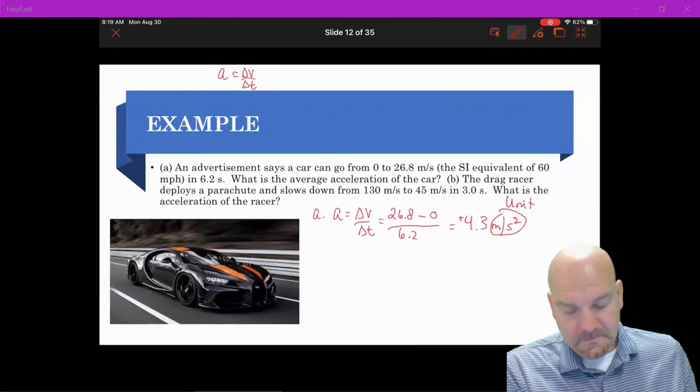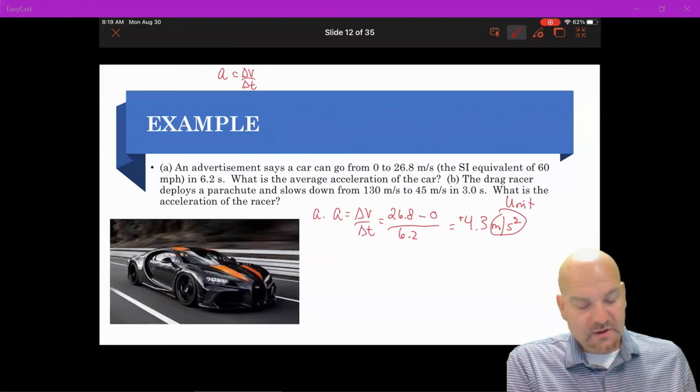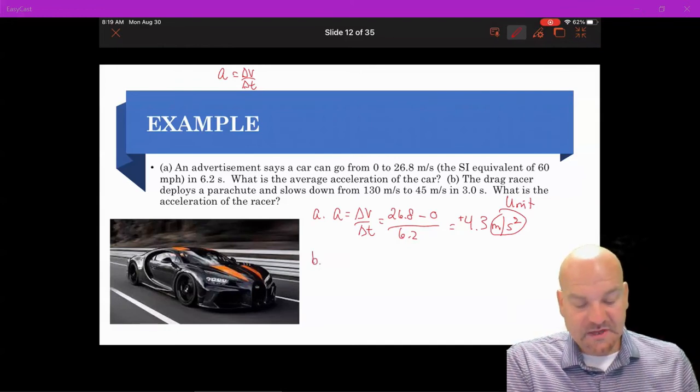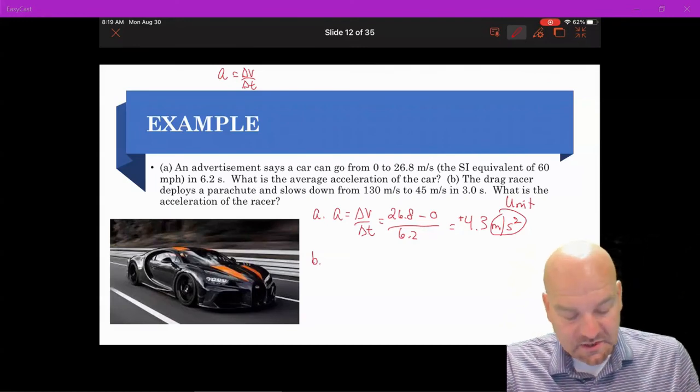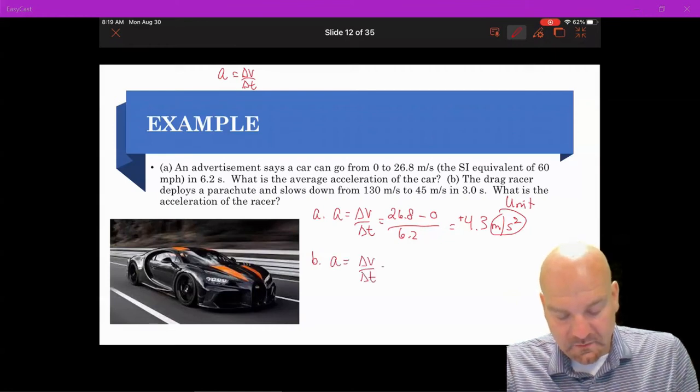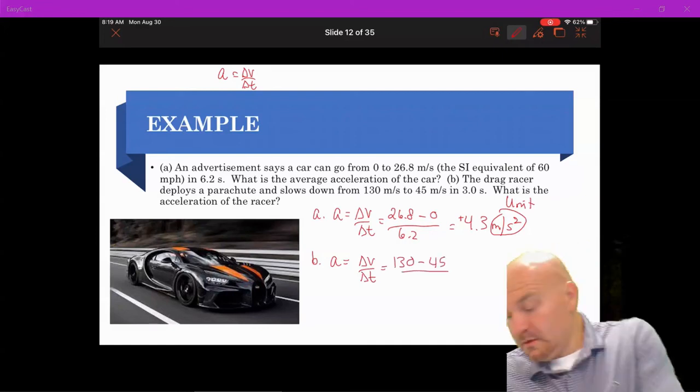Part B says a drag racer deploys the parachute and slows down from 130 to 45 in 3 seconds. What is the acceleration of the racer? We use our delta V over delta T, so it's going to be 130 minus 45 over 3.